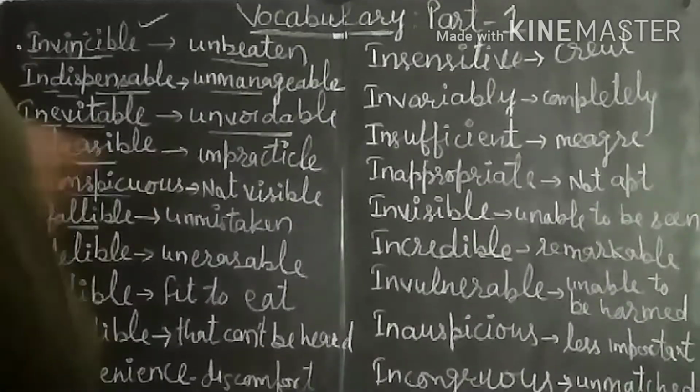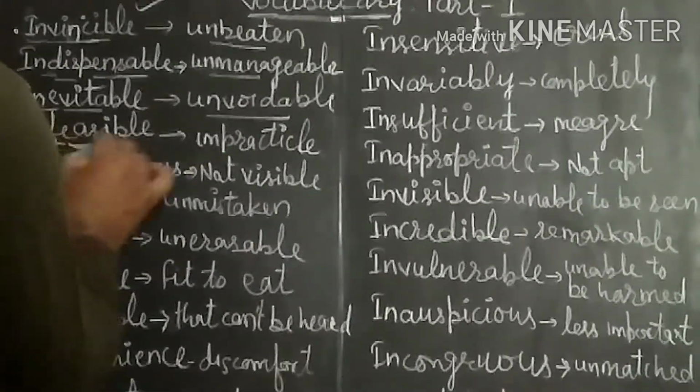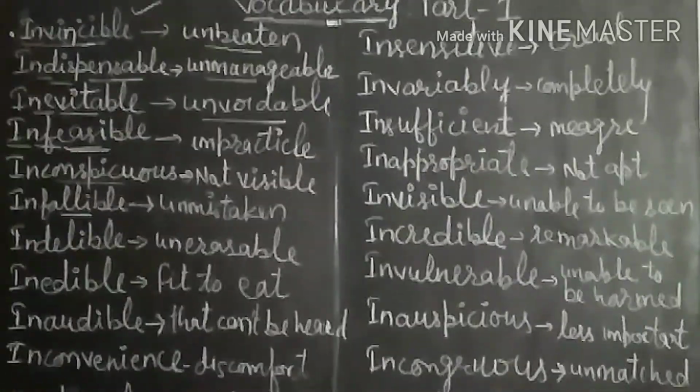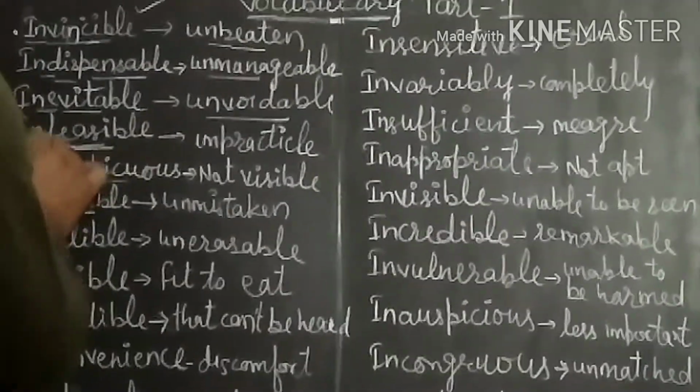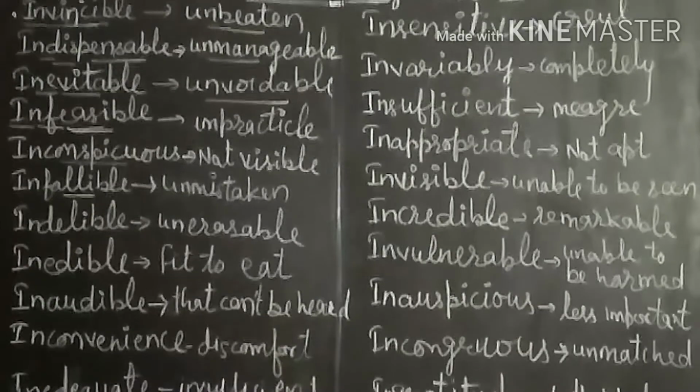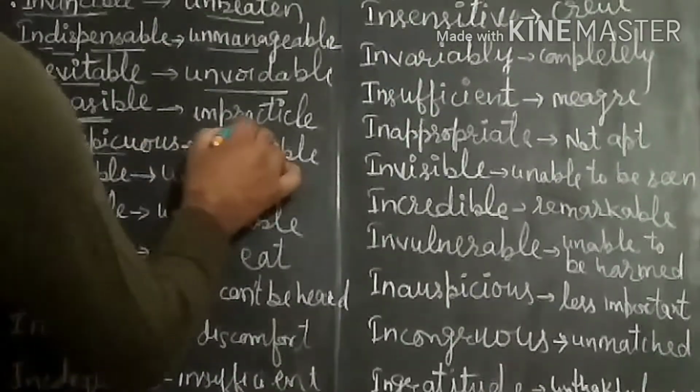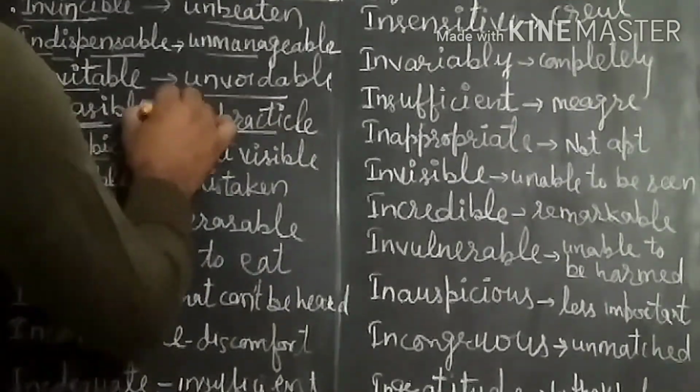Next one is infeasible. The root word is feasible here. Feasible means practical. Infeasible means the thing that is not practical. We can say that is impractical, that is infeasible.